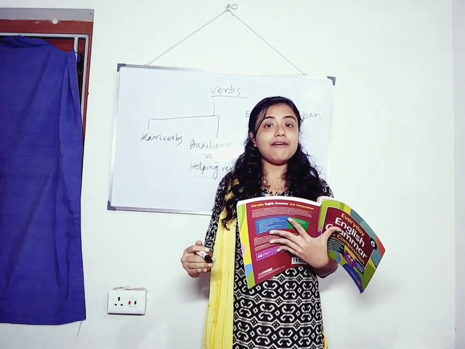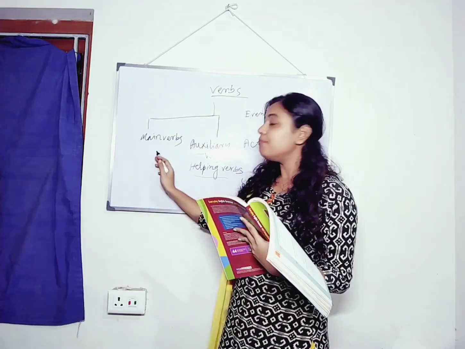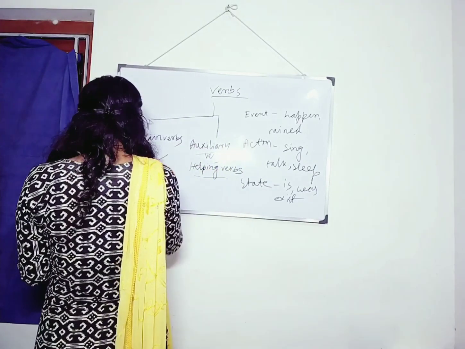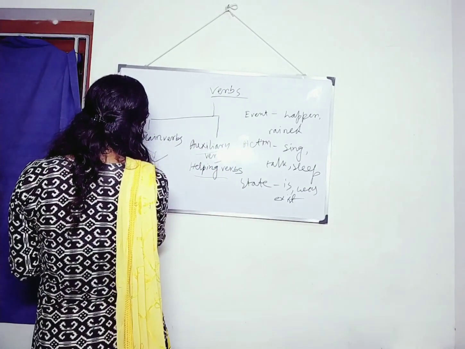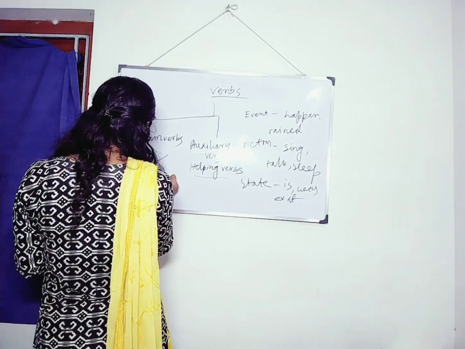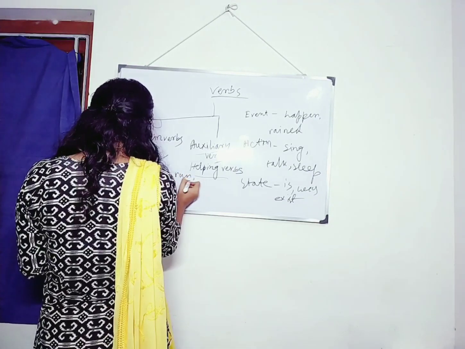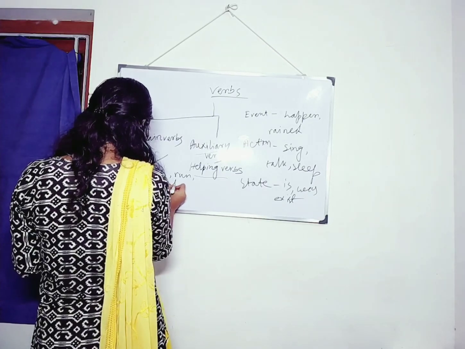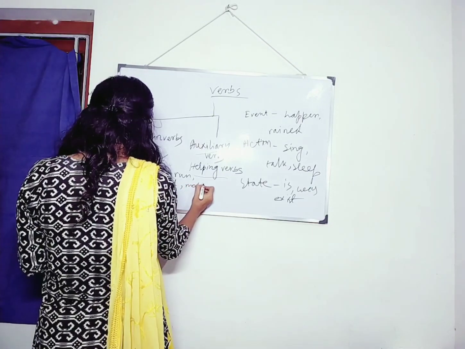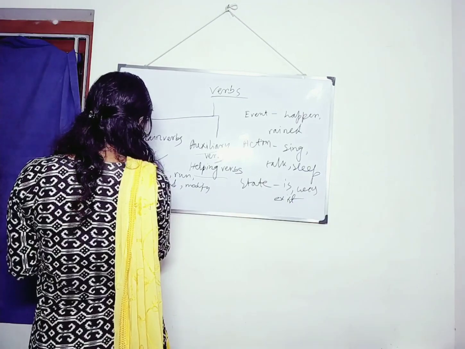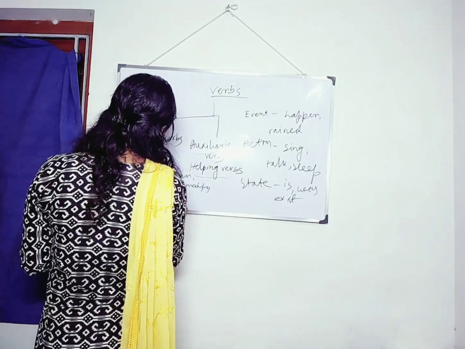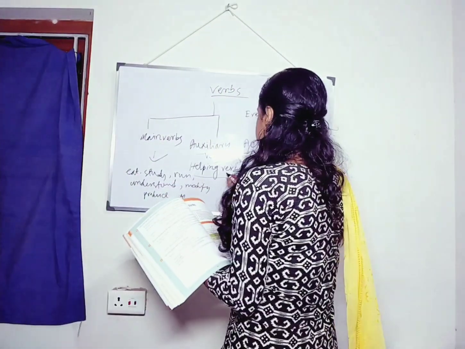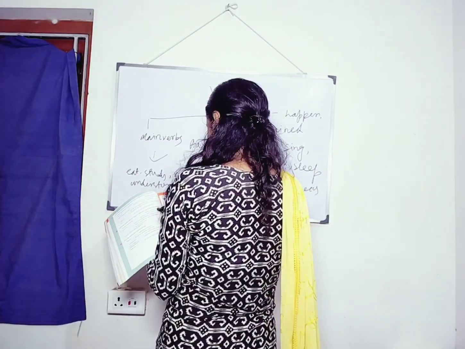Now let us have the examples of main verbs and auxiliary verbs. Main verbs are what? Eat, study, run, understand, modify, produce, etc. Okay? What are auxiliary verbs or helping verbs?